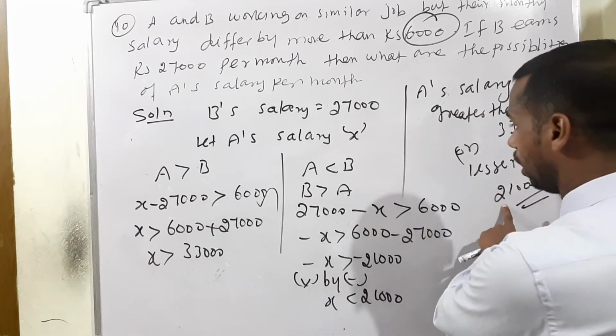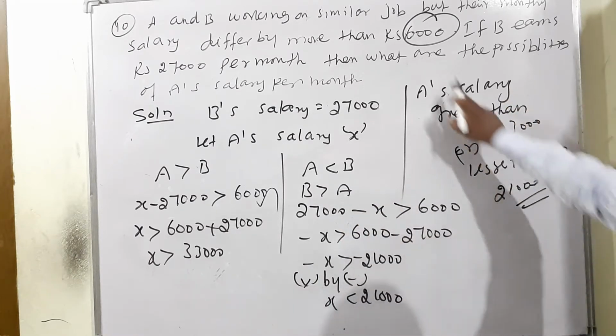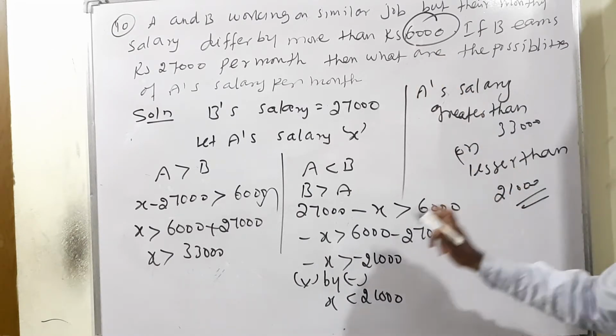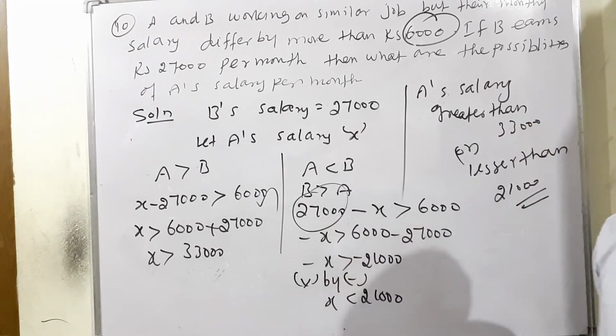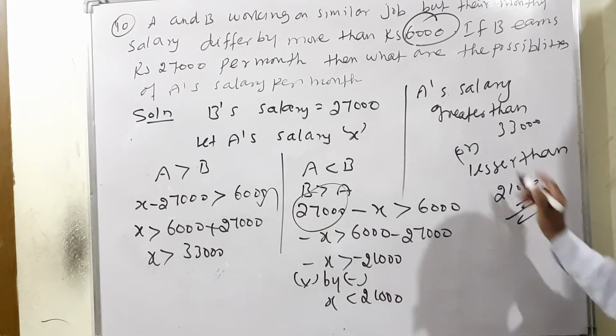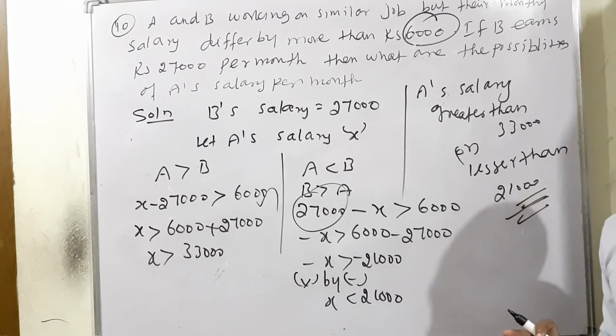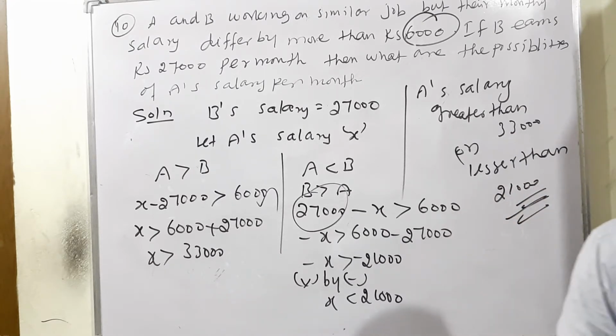Listen very carefully. 21,000. So differ salary is 6,000, no. So 21 plus 6,000 means 27,000 will come, no. This is the way. So this is our correct answer. Okay. So A is salary greater than 33,000 or lesser than 21,000. Okay. I will continue next concept.